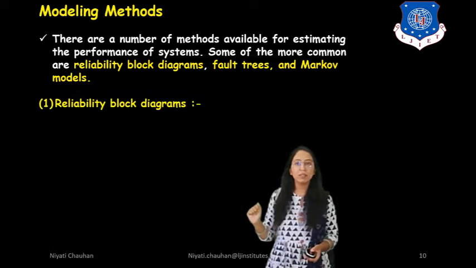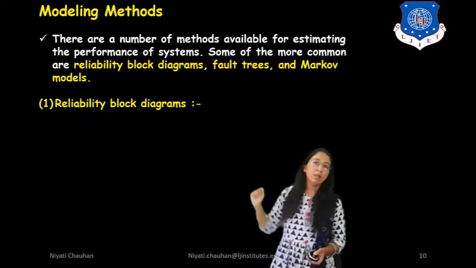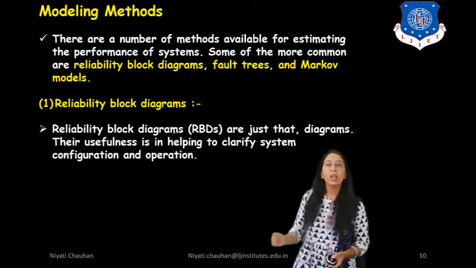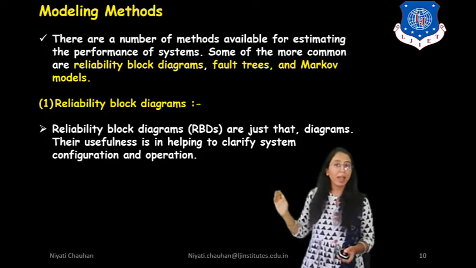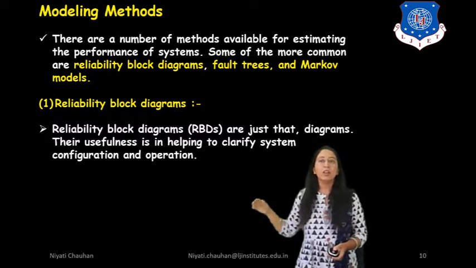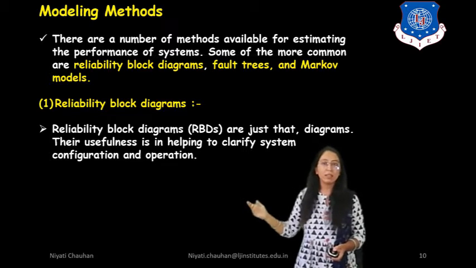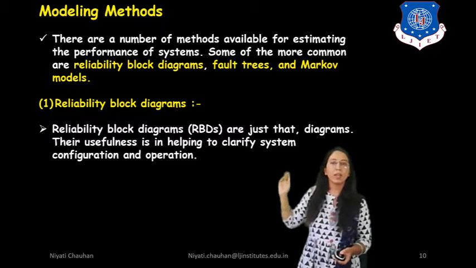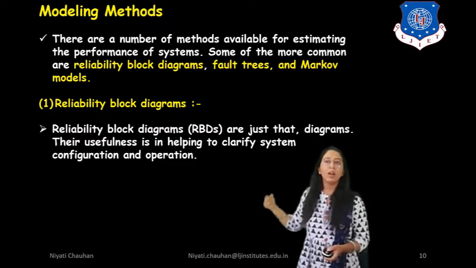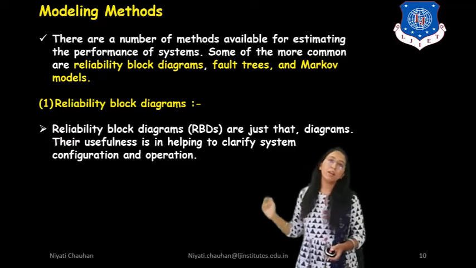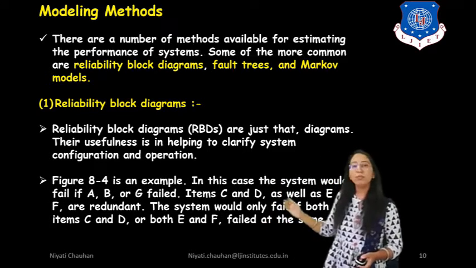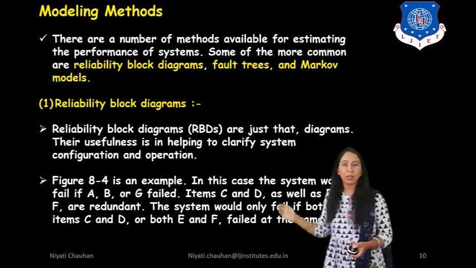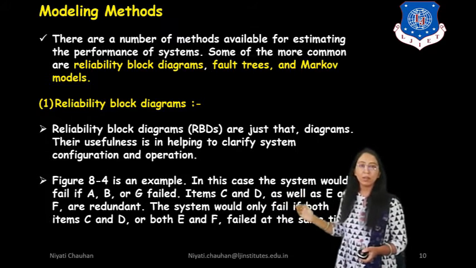So first we discuss the reliability block diagram. Reliability block diagrams are just that, diagrams. Their usefulness is in helping to clarify system configuration and operation. Here you can see in figure 8.4 is an example.